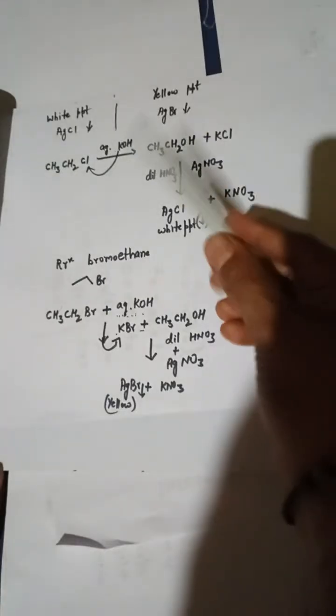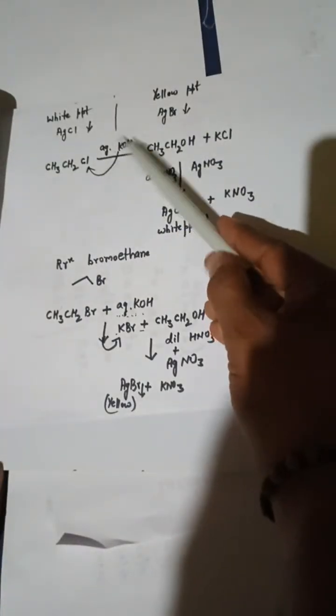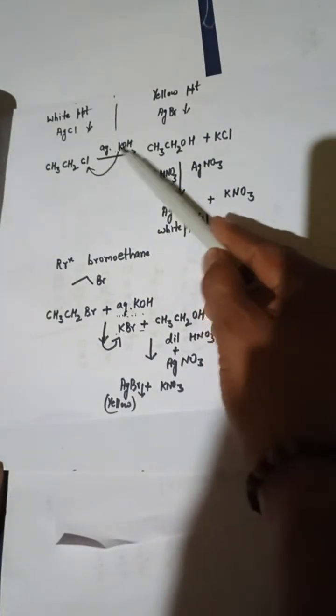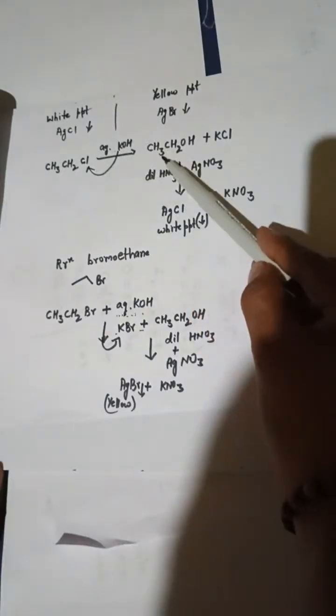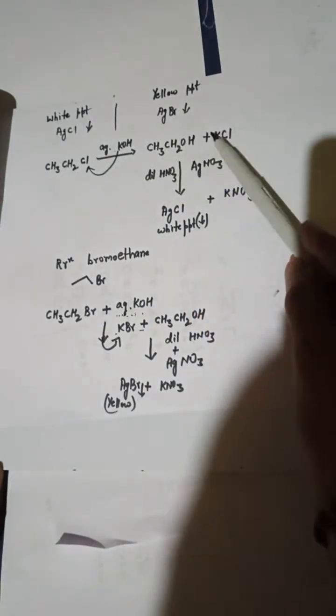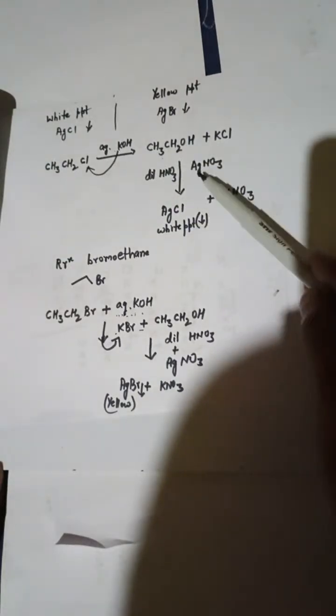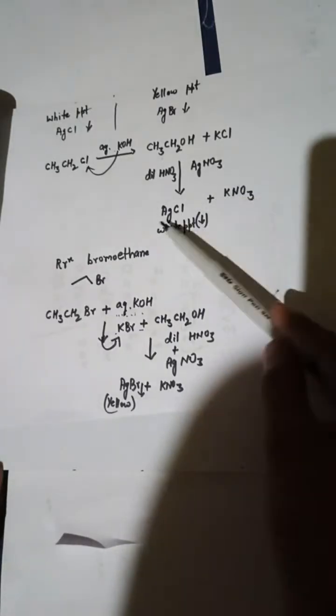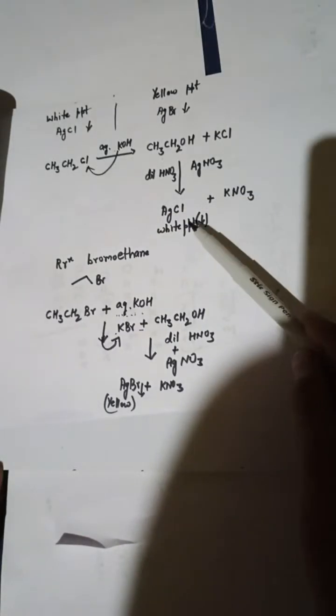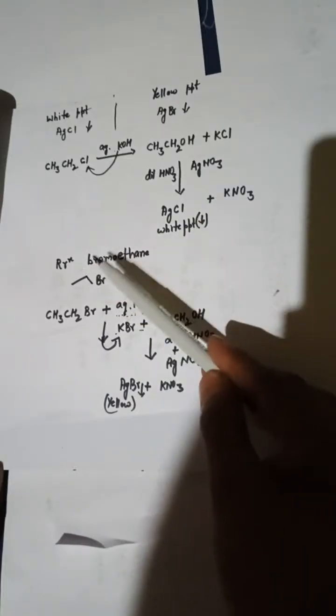Ethyl chloride is going to react with aqueous KOH, so it will give you alcohol and KCl, which further reacts with dilute nitric acid and silver nitrate to give you silver chloride and potassium nitrate. This silver chloride is a white precipitate. In case of bromoethane, it is written in this form.